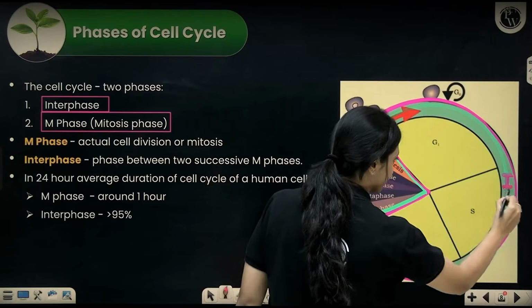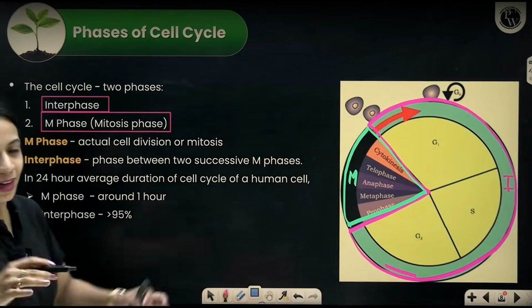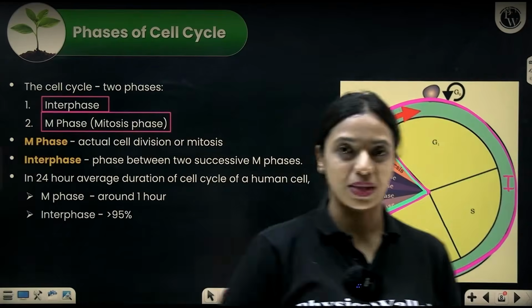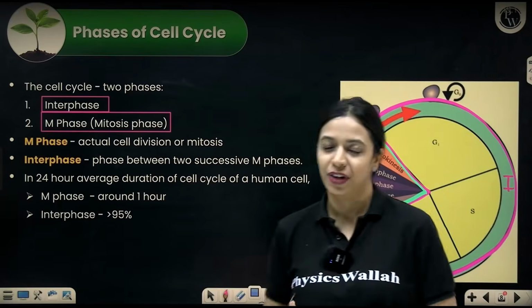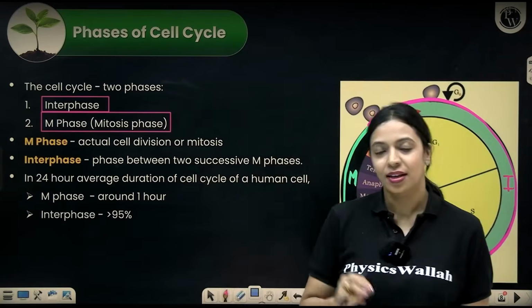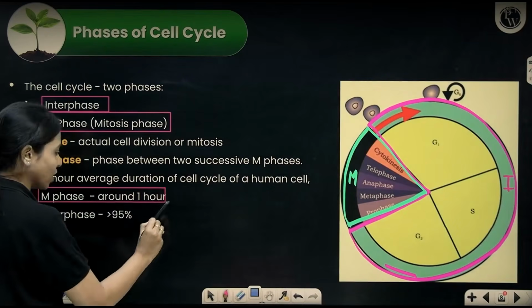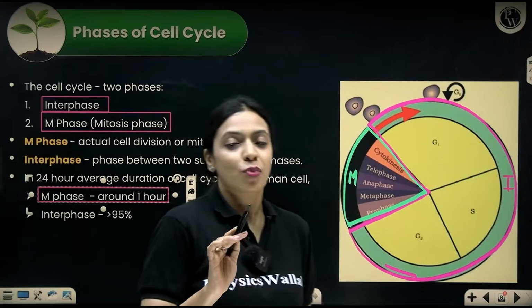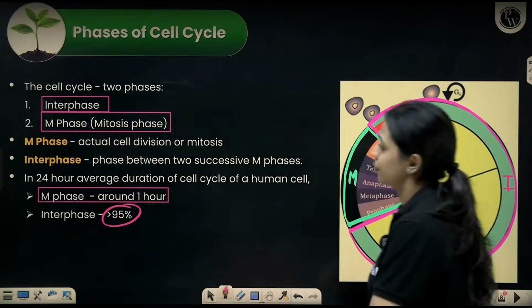Okay. Now, like I said, if a cell is dividing once in every 24 hours, most of the time it spends in interphase and a very short period of time, it will undergo cell division. In 24 hours, cell division will actually take less than 1 hour or around an hour roughly. More than 95% of the time, the cell is spending in interphase itself.